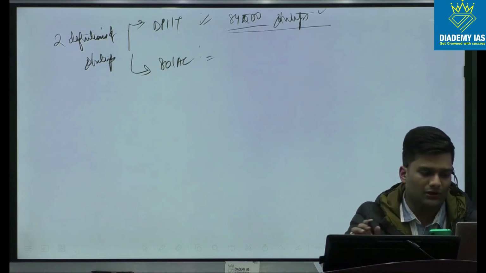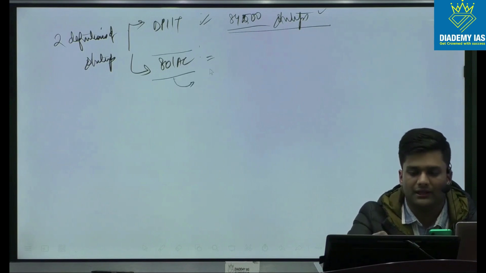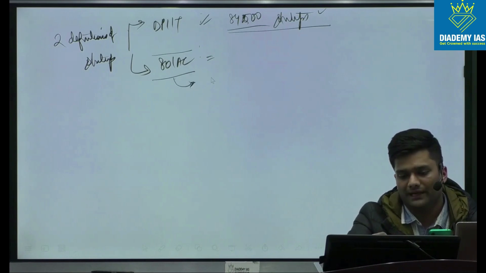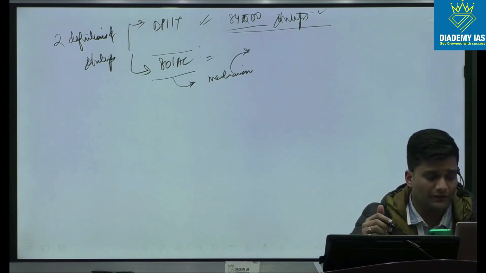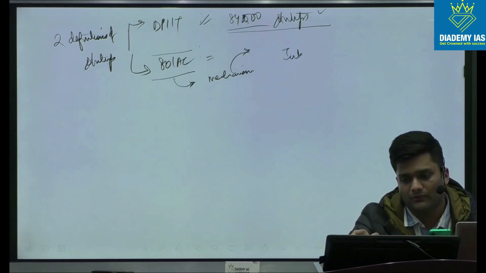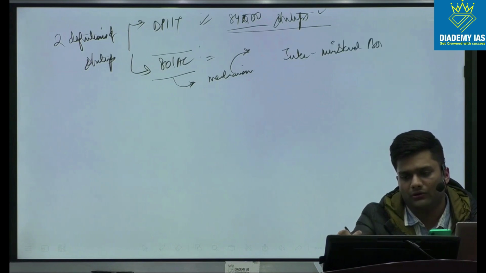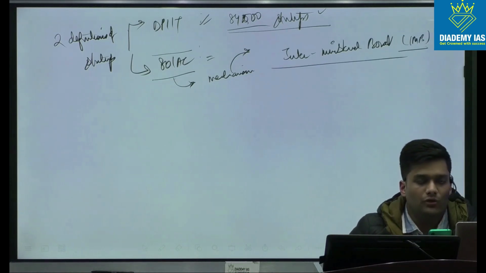This is the 84,000 startups that we approximately have. But there is another definition and mechanism to get the benefit of 80 IAC, which is that there is an Interministerial Board, IMB, which evaluates whether your startup is innovative or not.